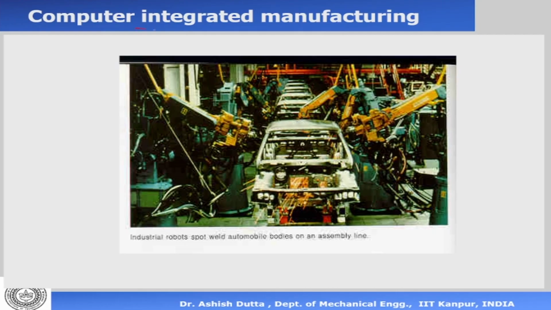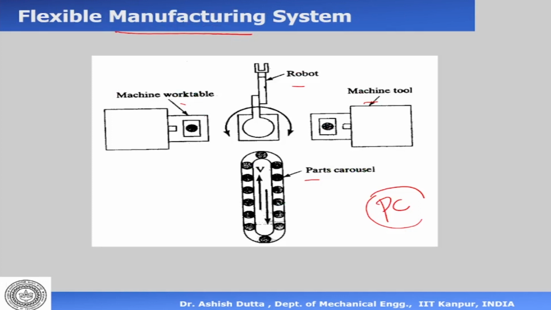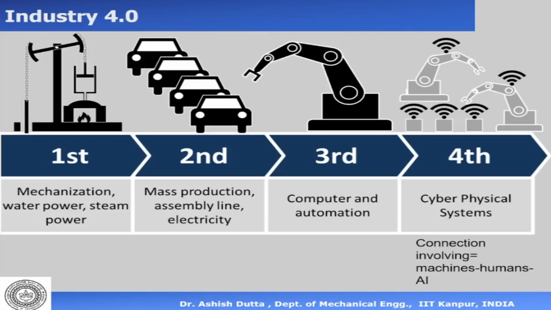Then we have computer integrated manufacturing. Integrated manufacturing means the computer has become so powerful that it can control different aspects of manufacturing. In this particular case, it is controlling the movement of the vehicles on the transfer line. It can also control the robots. It can also control material scheduling. So it can actually integrate manufacturing, almost taking over and controlling the full manufacturing process. This is called computer integrated manufacturing, and this essentially happened because the computer has become more and more powerful. So we see NC, CNC, DNC, FMS, CIM, in that order.